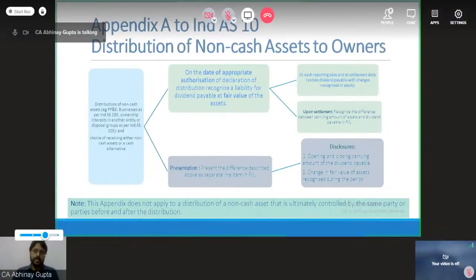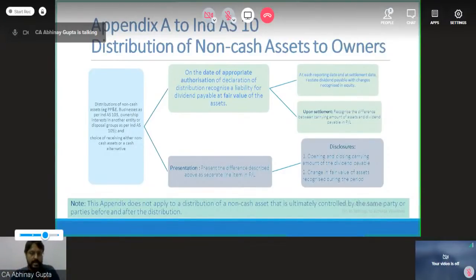Suppose say 2000. Then at 2000 I will record a liability: 2000 into 1000 is the amount of the liability recorded on 31st of August, the date of the AGM. So the liability is recorded at the fair value on the date of approval by the shareholders. That is the crux of the second box.